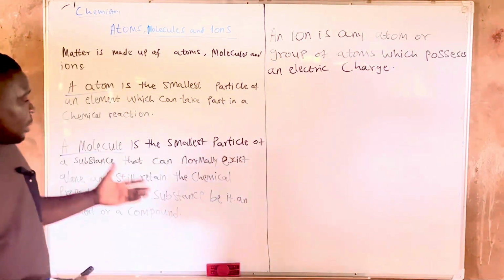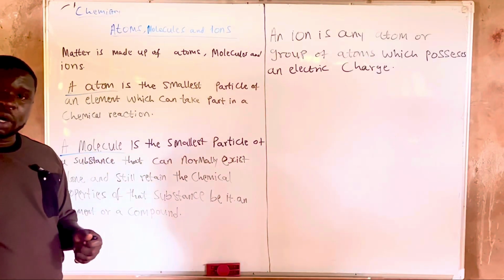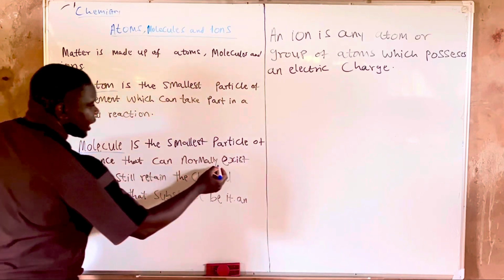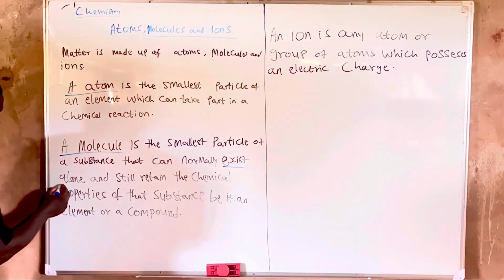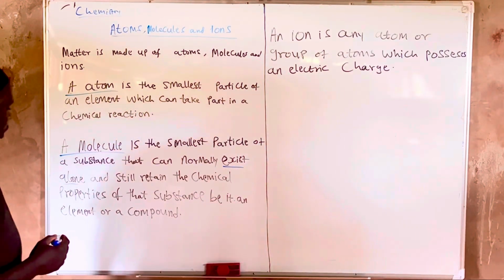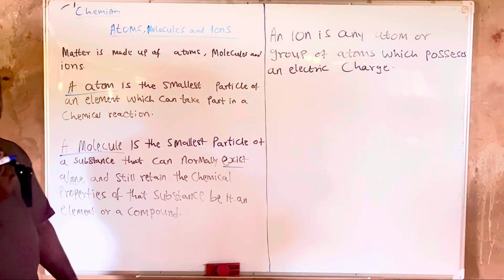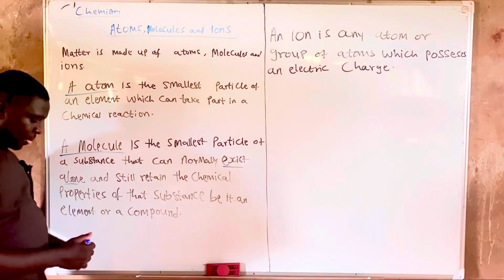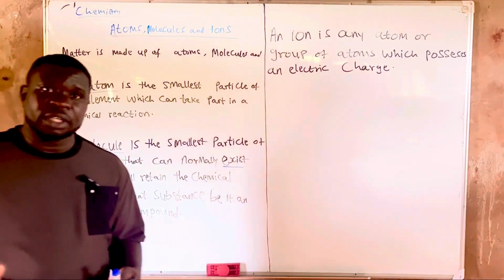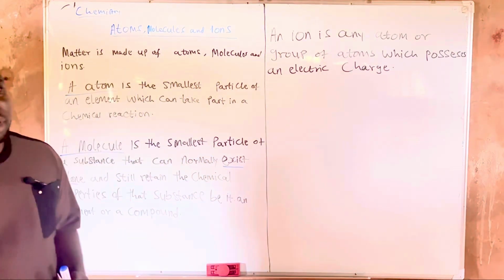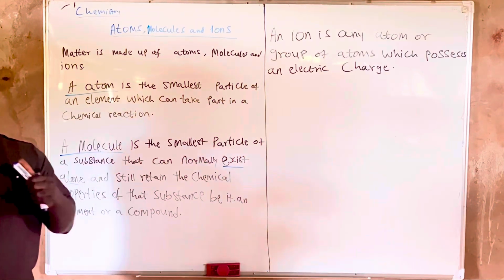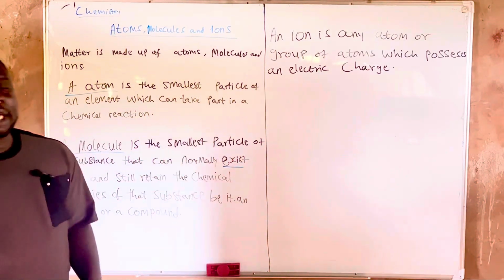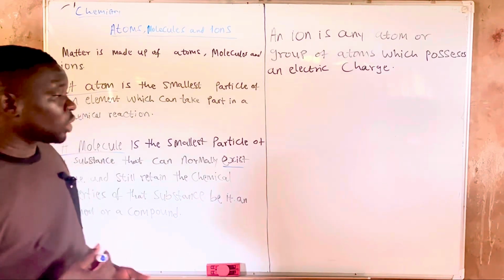For a molecule, there is one key thing that you need to know: molecules can exist alone. So if it cannot exist alone, it can be an atom, but it cannot be a molecule. It can exist alone, it can take part in the chemical reaction, and it must maintain all the properties of that particular substance.